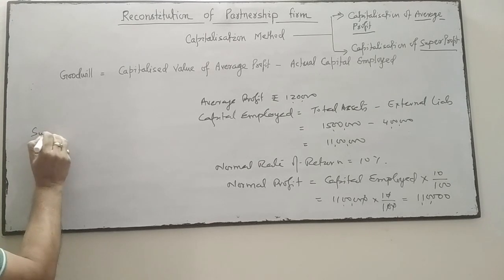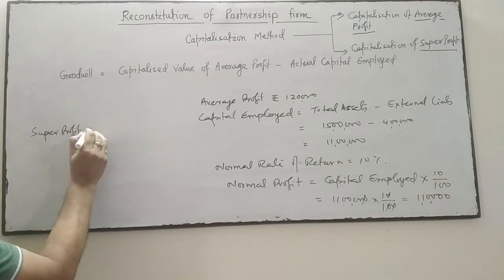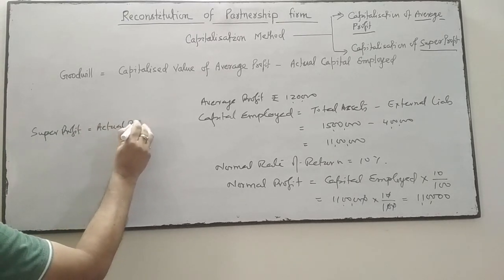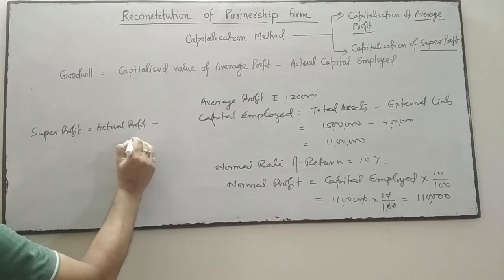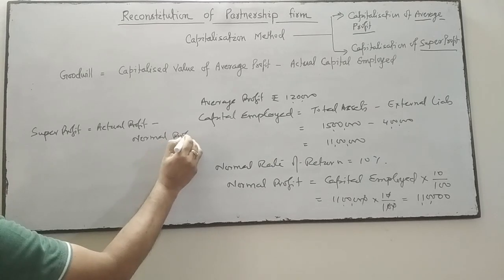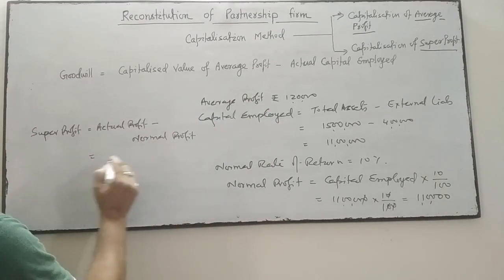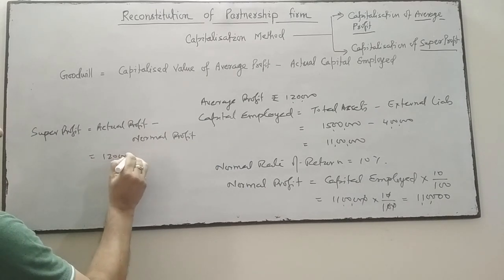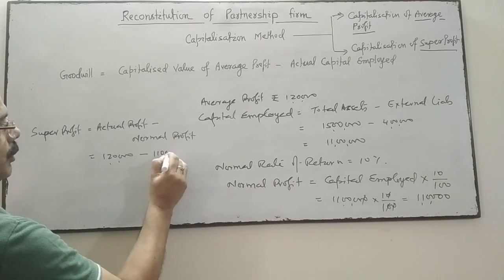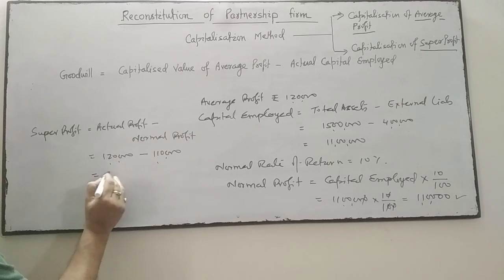So we'll find out the super profit. Super profit is equal to actual profit minus normal profit. Actual average profit is 1,20,000 and normal profit is 1,10,000. So super profit is 10,000.